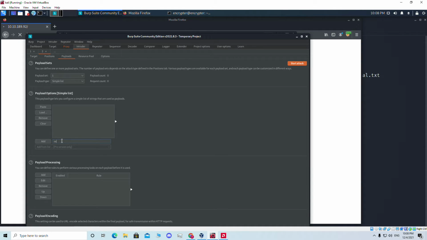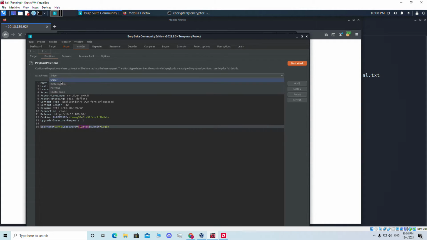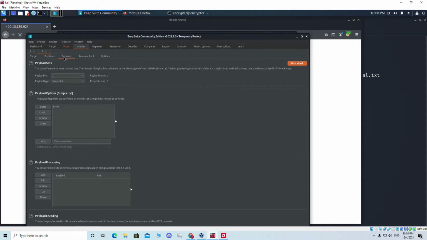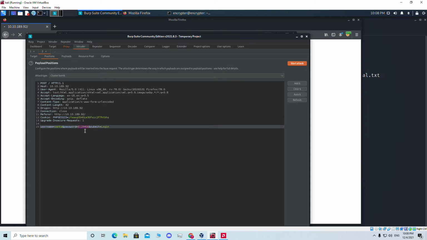So let's add Santa, and if we click on add, then we're going to change the payload set. Oh, we have to select the cluster bomb. So in position we're going to select cluster bomb, then we can select another payload. Let's see, the positions are here, Santa and password, and everything is looking good. Yep. Then if we click on start attack, reset attack request.